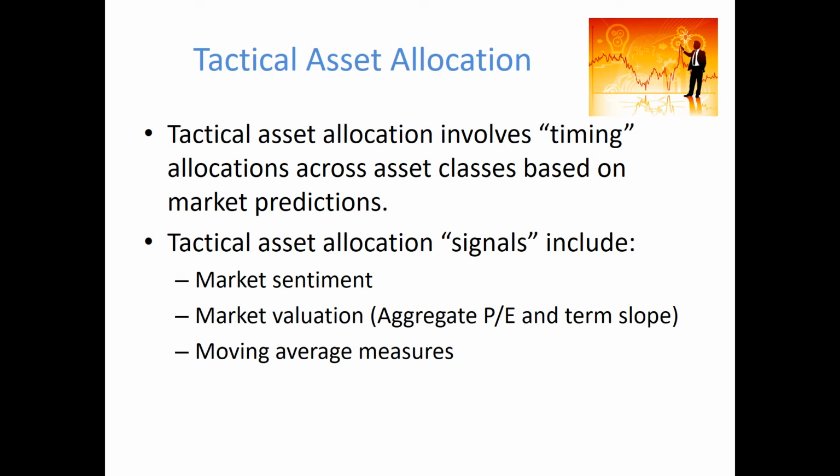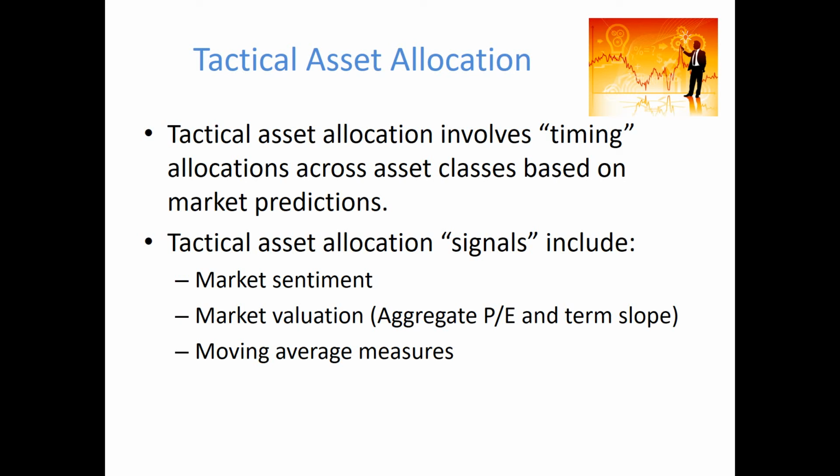Equally, recent studies and recent funds have tried to gauge market sentiment using the vast amounts of data that's available across the internet, like Google searches, stories of investors and postings on social media. Again, there is a range of arguments that a measure of overall sentiment can be derived, and this can potentially be used to predict future market movements. Market valuation measures used in tactical asset allocation include the aggregate P/E ratio and the term slope.